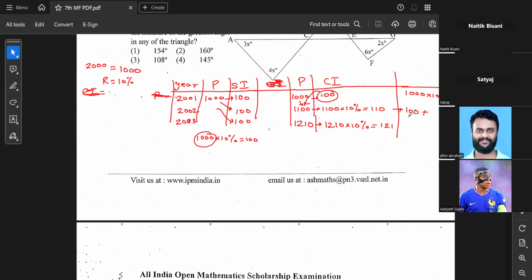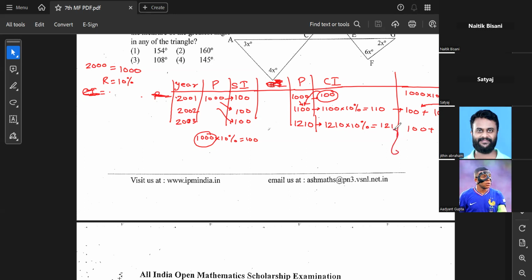That's how the new principal came, which means there is an additional 10 percentage of 100 rupees which has been calculated. So the previous interest plus that interest's 10 percentage, which is when you calculate, is nothing but 100 plus 10 gives you 110. This was the logic I was telling you. So every year this keeps on happening.